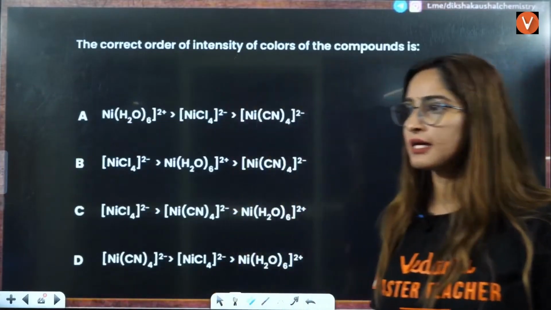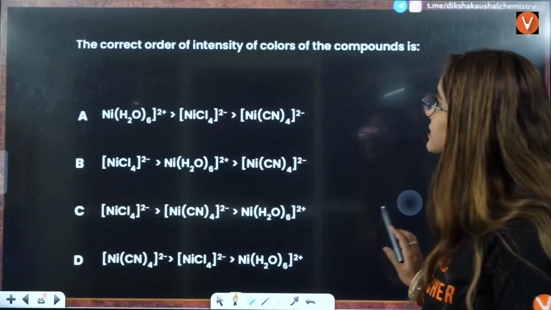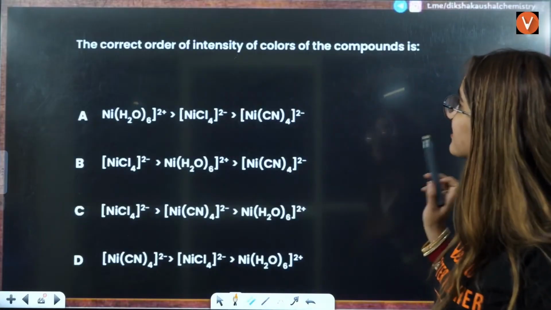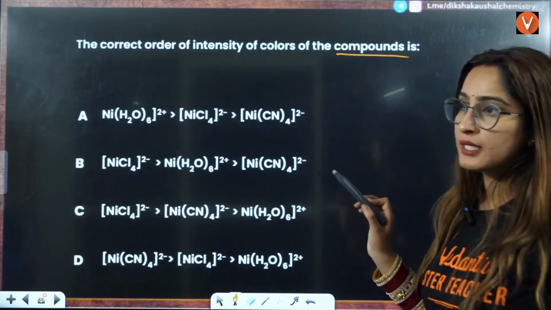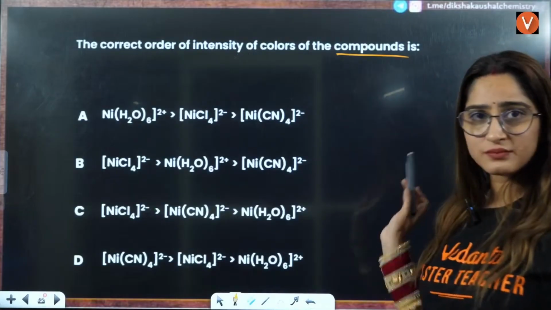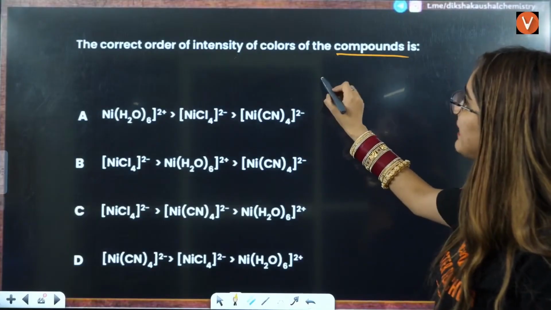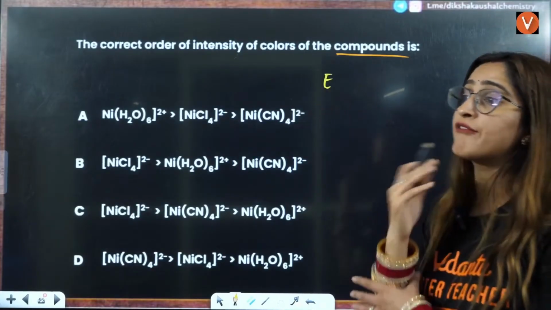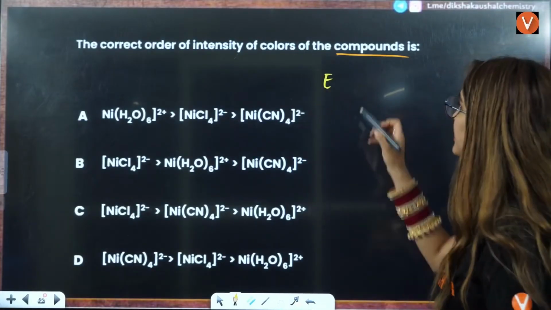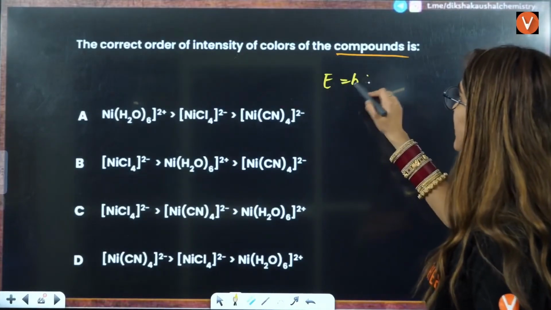Yes, students, right? Okay. Next we have the correct order of intensity of colors of the compounds. If you talk about the intensity of color, that means the wavelength they are asking you. So E is equal to h nu, that is hc by lambda.